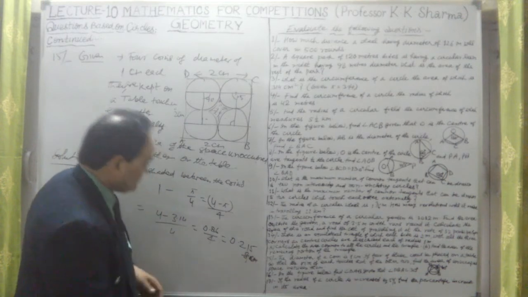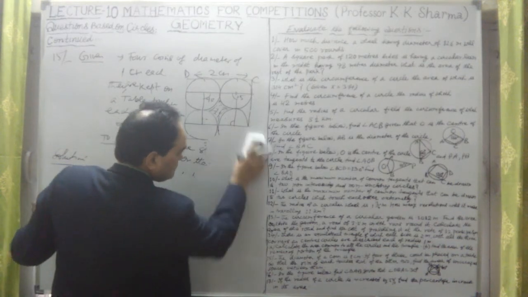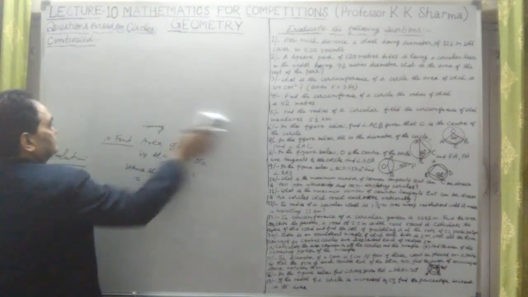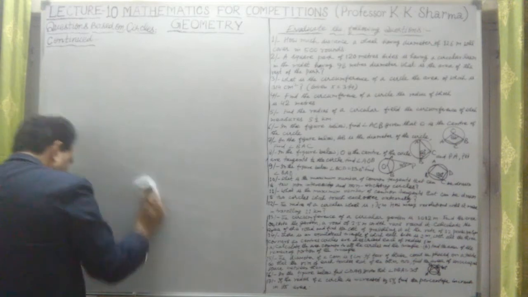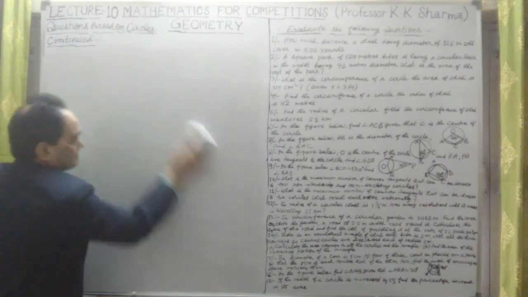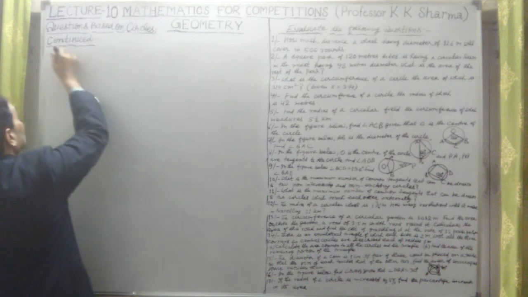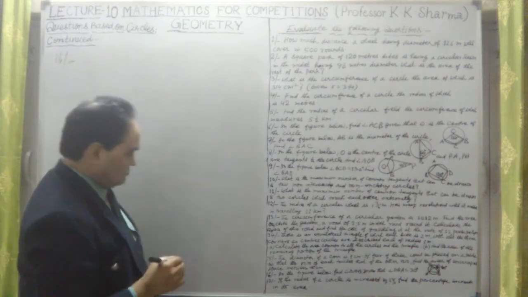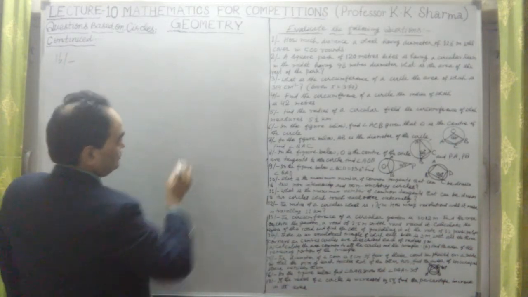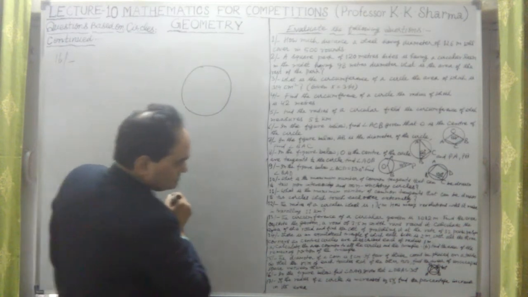We have completed it. Let me take now question number 16. What does question number 16 say? Let me check. Okay. Now question number 16. It says in the figure below. Okay, so this is the circle here. What is given to us?